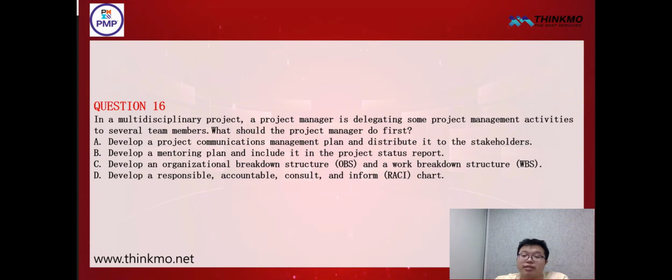So in this case, actually, it's possible that many of the options are correct, but what we need to say is, which one is the most important? So here, what should be the project manager's top priority? Before doing anything, it should be to clarify each team member's role and responsibilities in the project management activities, correct? So what does this involve? It involves, for example, in this case, the most important diagram is actually the one in our fourth option.